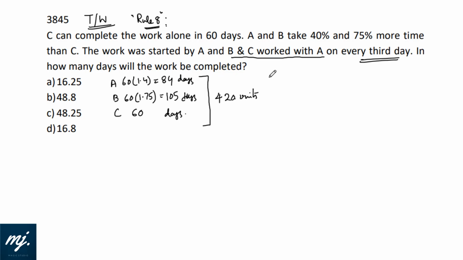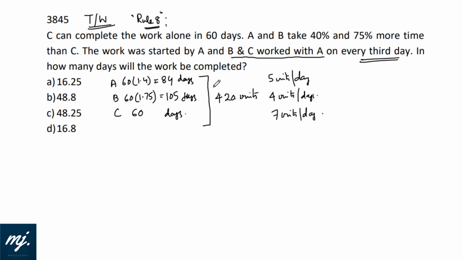420 divided by 84 is 5. That means A is producing 5 units per day. 420 divided by 105 would be 4. B produces 4 units per day. And C produces 420 by 60, that is 7 units per day.